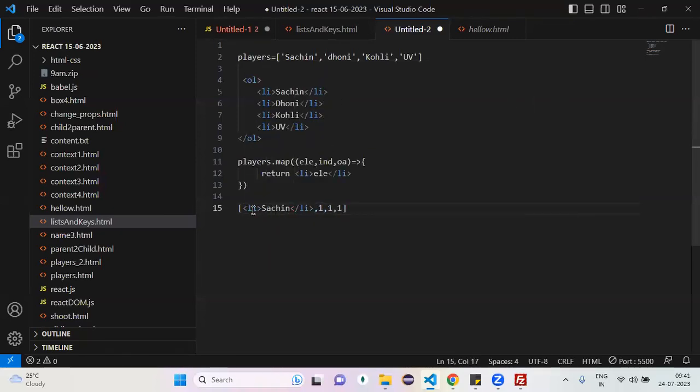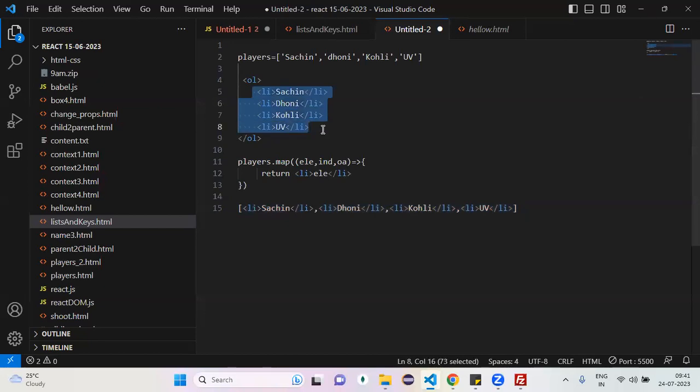Agreed? Okay. Now second iteration is what? My second iteration, you prepared LI, Dhoni. LI only. Now it is Dhoni or not. And my third iteration, you prepared LI only. Now it is what? Kohli or not. My fourth iteration, LI only, it is what? UV or not. Agreed? In your hand, how many LIs are there? 4 LIs.